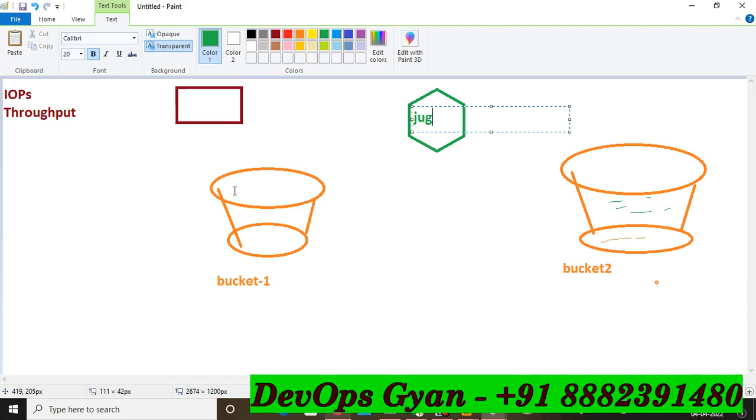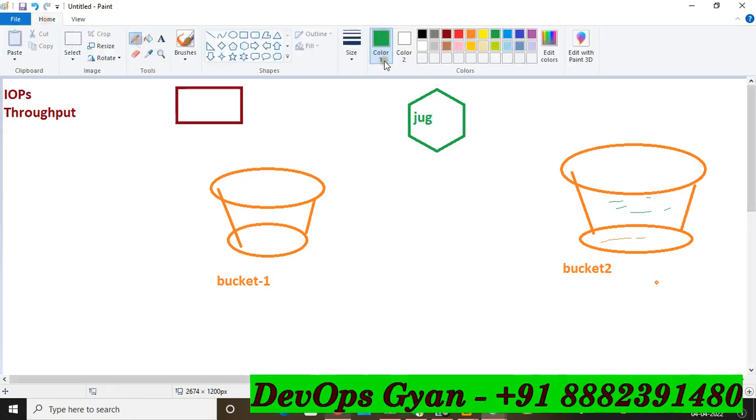So here it definitely will confuse: at a given time per second, how many jugs of water you can pour. Pour in the sense of write, and withdraw in the sense of read. So this is the IOPS, input output per second. Here you take this jug, take the water and put it here, take the water and put it in this jug.